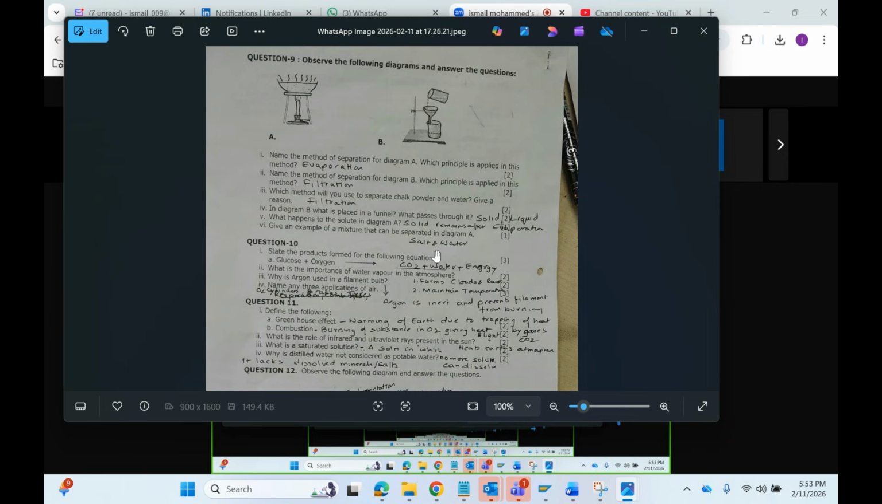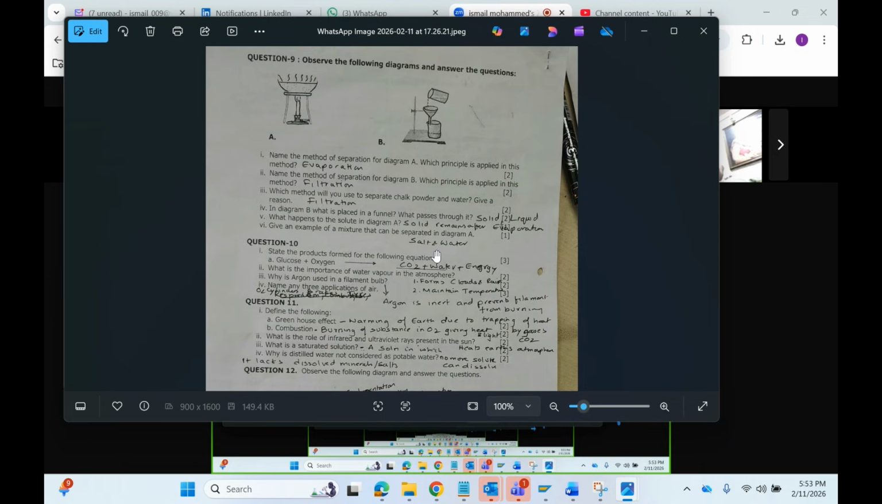Name the method of separation from diagram A. What method is used? Which principle is used? Correct. The solids are removed from the mixture of solids and liquids. Whatever liquid is there evaporates and the solid stays there.